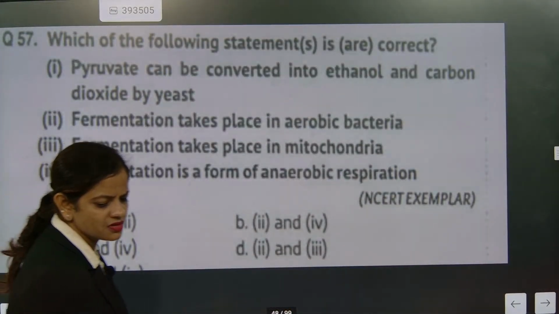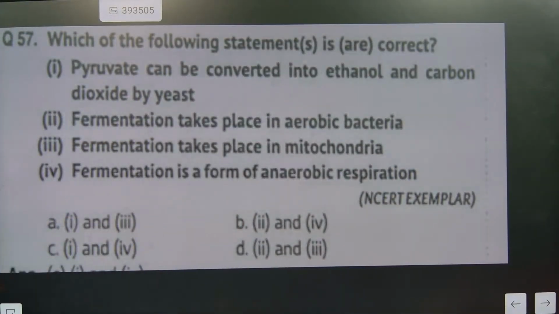Go for this question. Which of the following statements is not correct? Pyruvate can be converted into ethanol, and fermentation takes place in aerobic bacteria. This is a very important part. Check the question from here. Till that section you people answered. Now pyruvate, pyruvic acid. Fermentation is a form of anaerobic respiration. Is it true? Yes, ma'am.